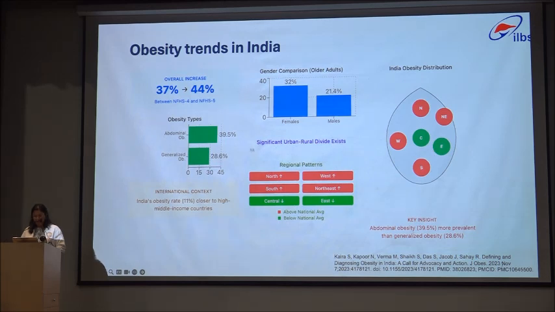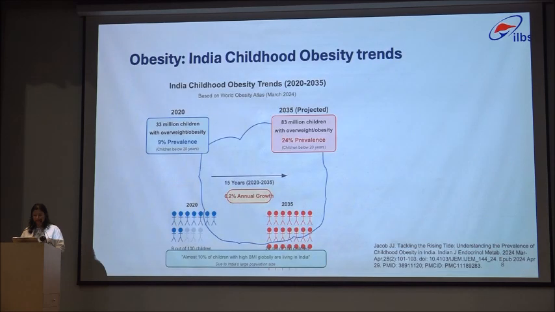If we compare the obesity types, abdominal obesity is approximately 40% as compared to generalized obesity at 29%. And India's obesity rate is 11%, closer to higher middle income countries than lower middle income countries.